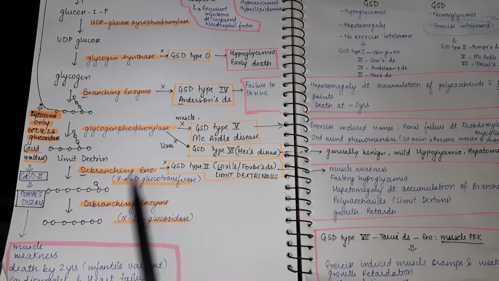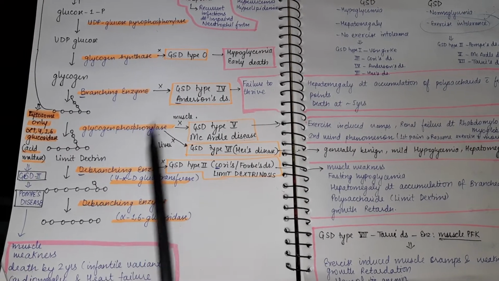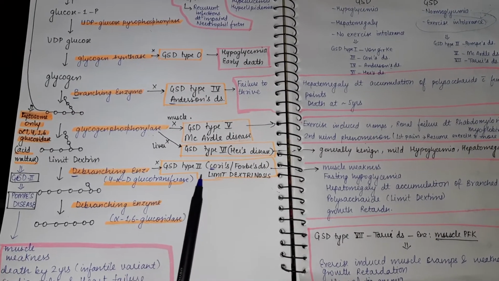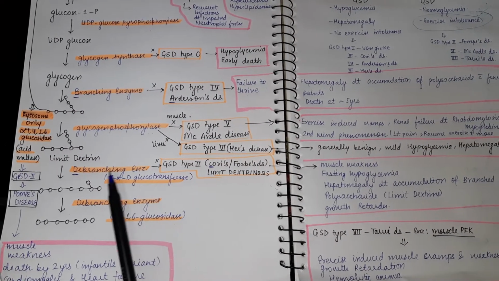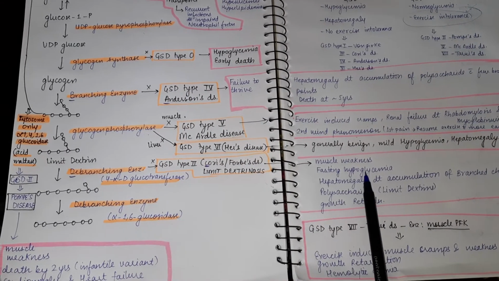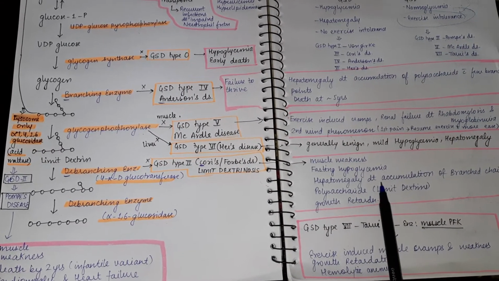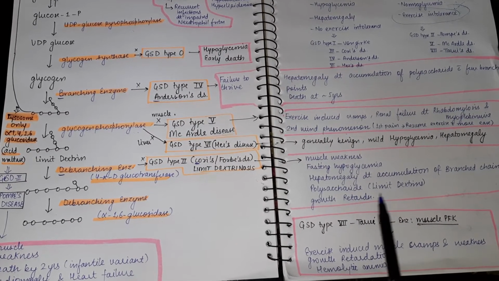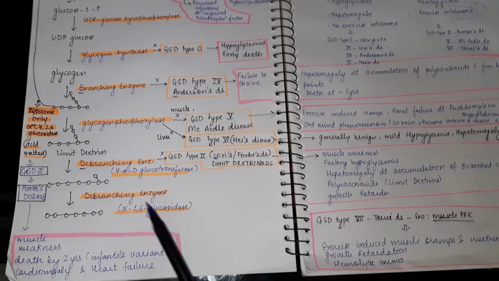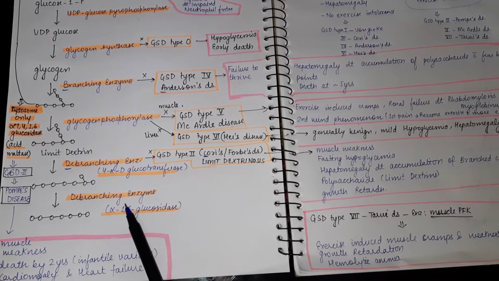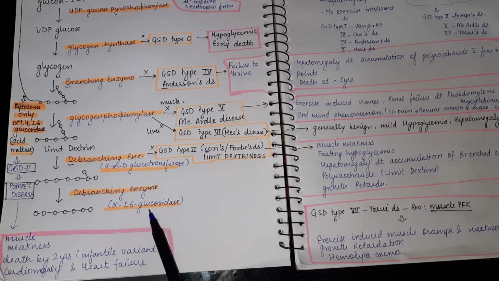Cori's disease is due to deficiency of debranching enzyme. So AB, Andersen's, is due to deficiency of branching enzyme, and CD, Cori's disease, is due to deficiency of debranching enzyme. In Cori's disease, there is muscle weakness, fasting hypoglycemia, hepatomegaly due to accumulation of branched chain polysaccharide, limit dextrins, and growth retardation. After that, the glycogen is further debranched by the enzyme alpha-1,6-glucosidase.